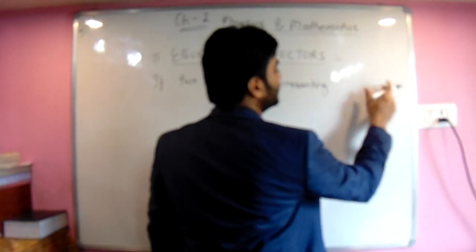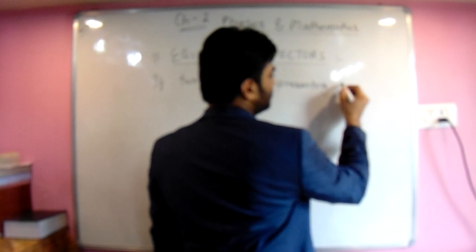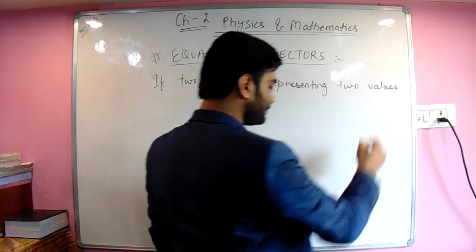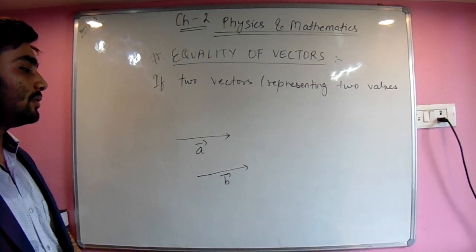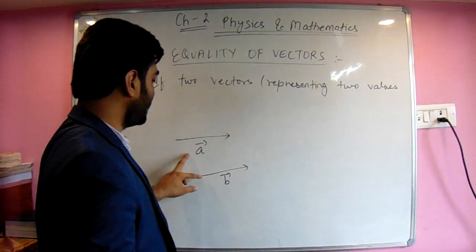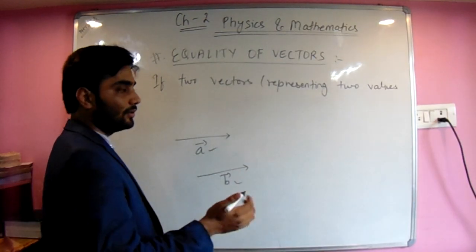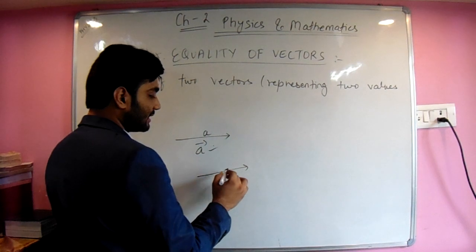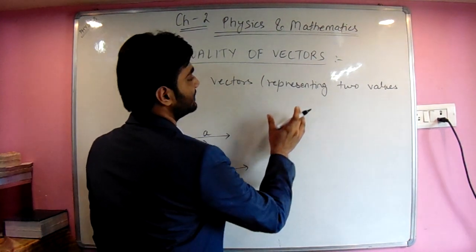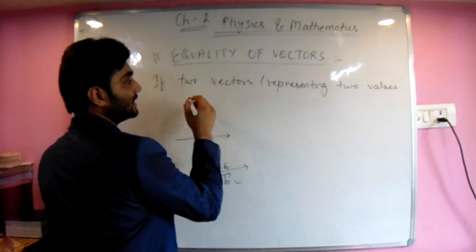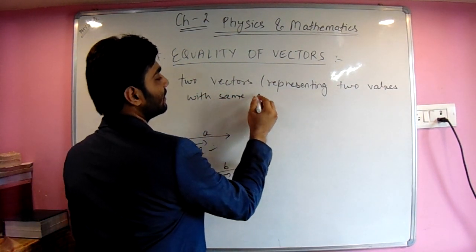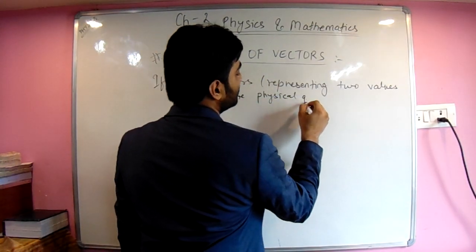But if we consider two different values, the A vector contains the A magnitude and the B vector contains the B magnitude, with proper units, representing two values of the same physical quantity.